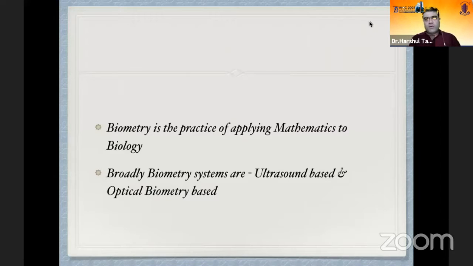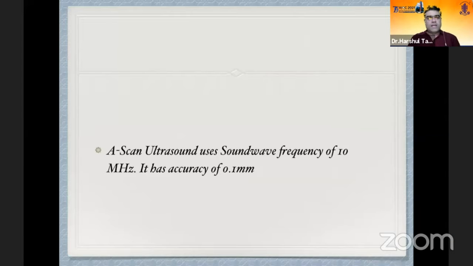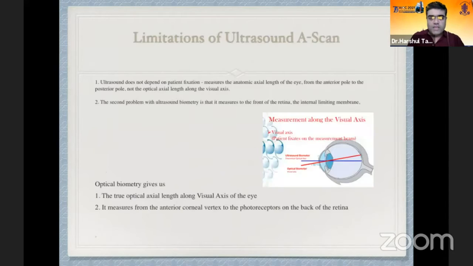So, biometry, we all know, is the practice of applying mathematics to biology. And broadly, biometry systems are ultrasound based and optical biometry based. A-scan ultrasound, which we have been using for decades, uses a sound wave frequency of 10 megahertz. It has an accuracy of 0.1 millimeter. But there are various limitations of ultrasound A-scan. We all know that ultrasound does not depend on patient fixation. It just measures the anatomic axial length of the eye from the anterior pole to the posterior pole, and not the optical axial length along the visual axis.